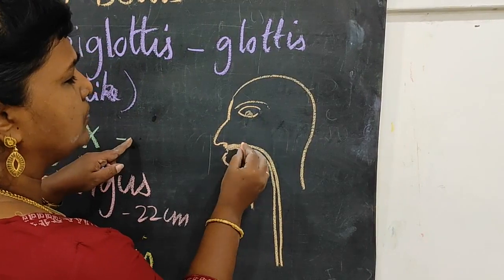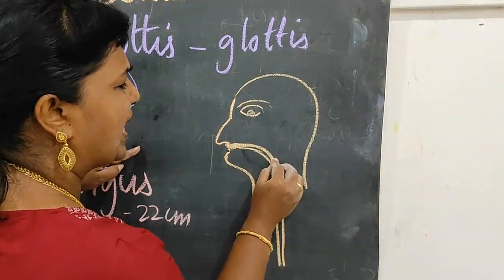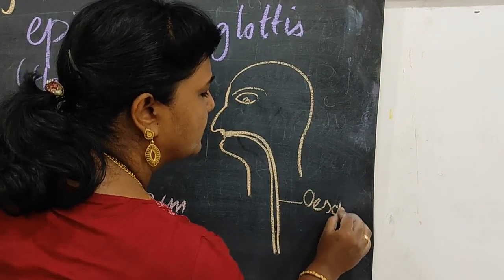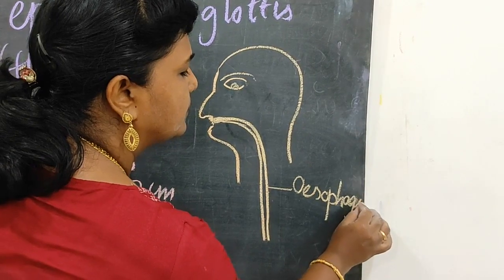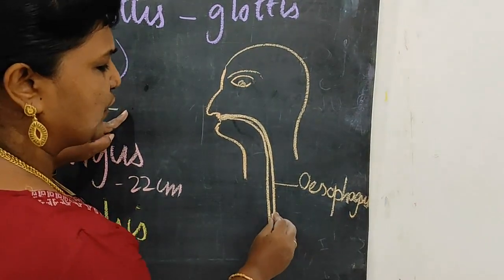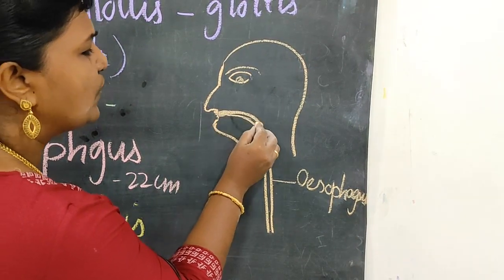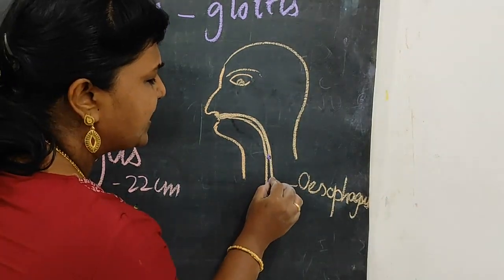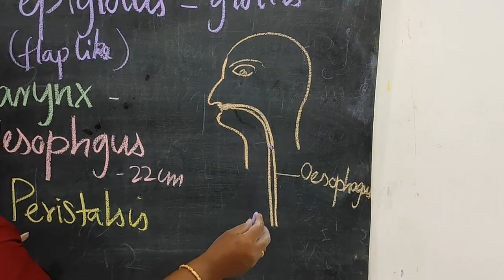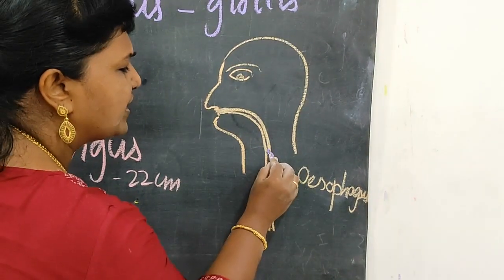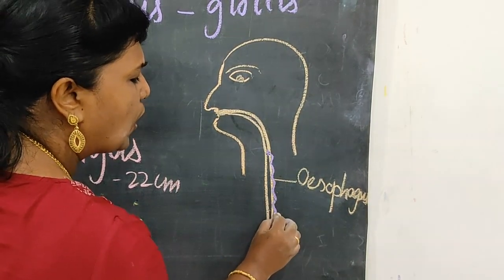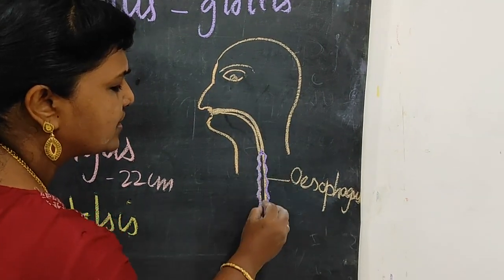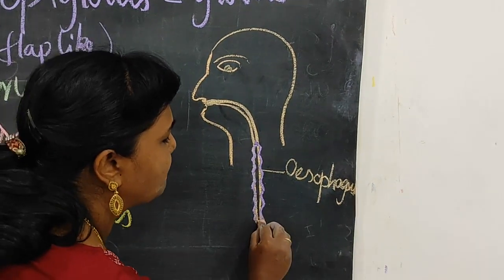See here, this is the mouth. The buccal cavity leads into the pharynx, and the pharynx leads into the esophagus. When we are swallowing, the food particles enter into the esophagus by means of peristalsis. That is, the walls of the esophagus show contraction and relaxation, so that the food particles move down and then enter into the stomach.